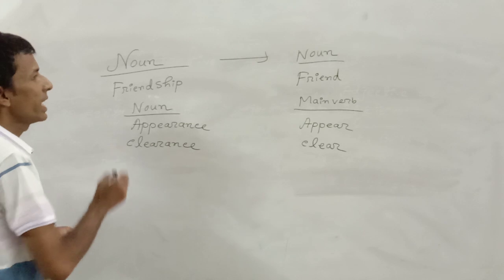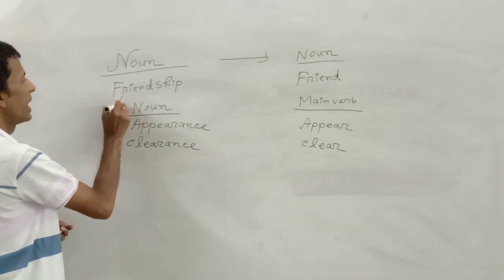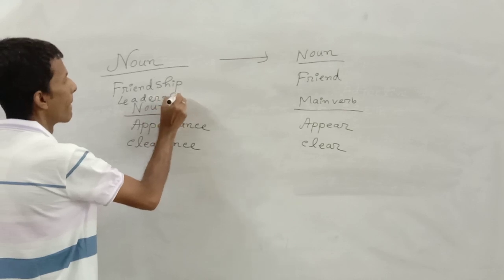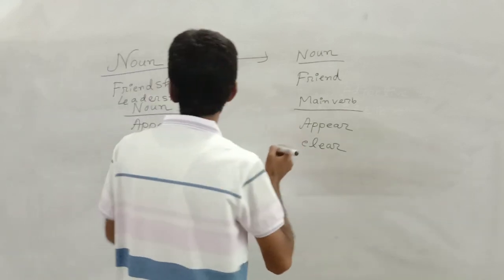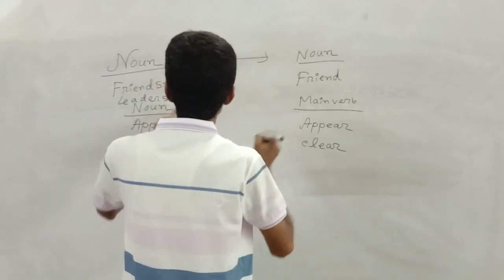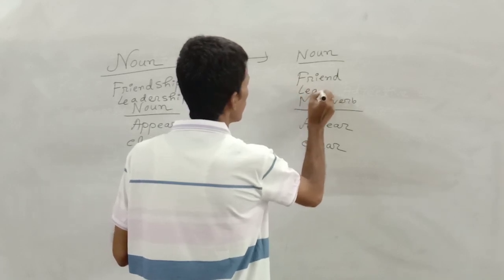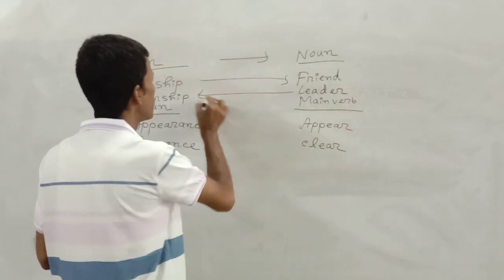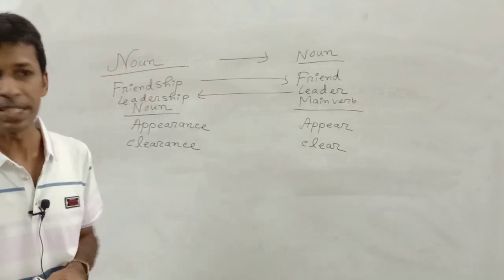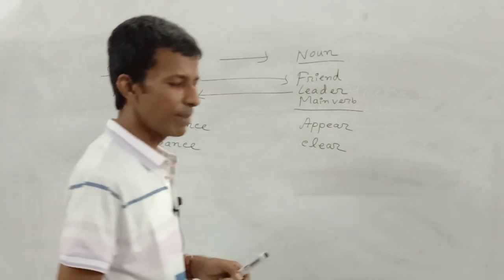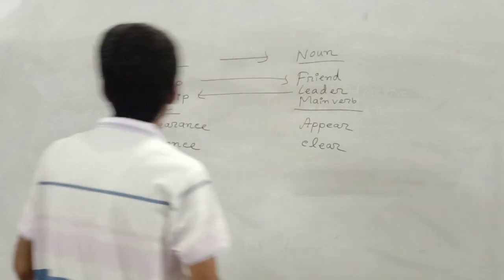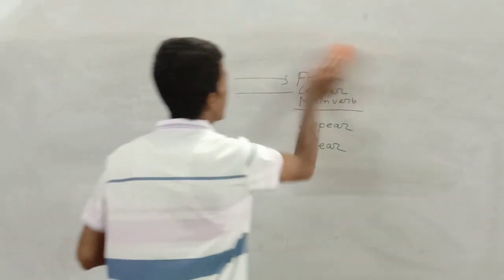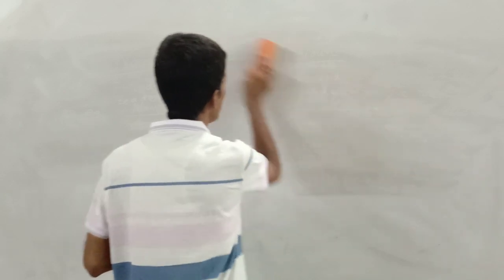Here you can also add another example like leadership. But if you efface the word ship, you will have to write leader, but the parts of speech of these words remain unchanged. Now I am going to explain the interchange of noun and adjective in different way.